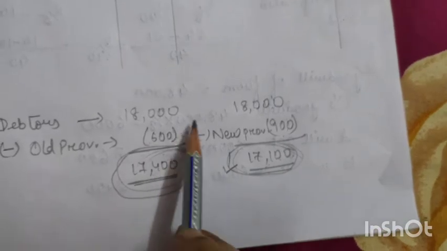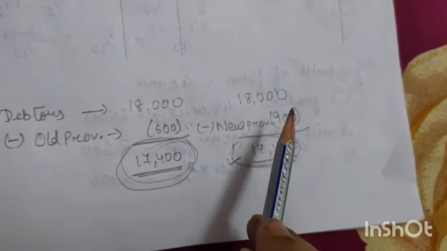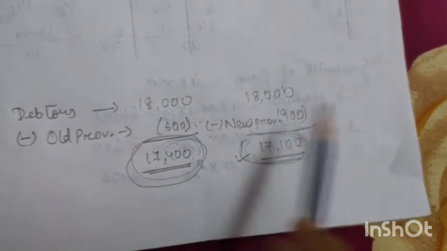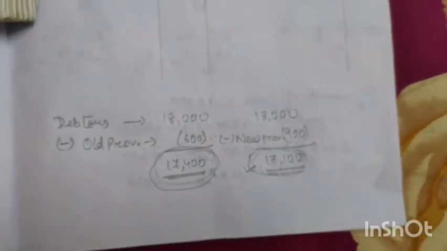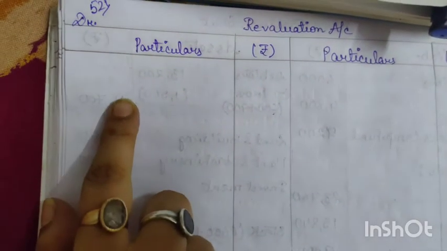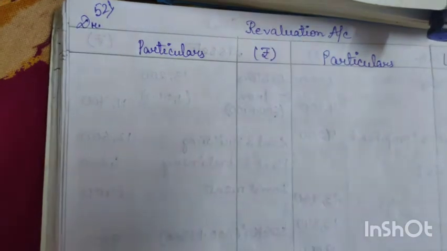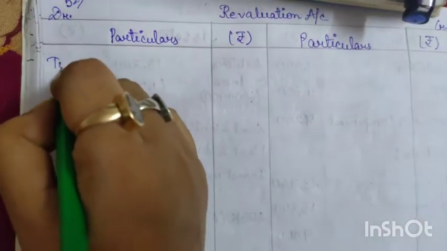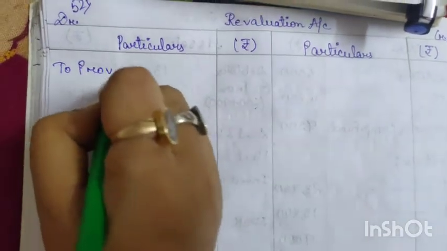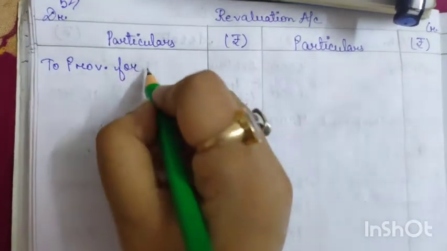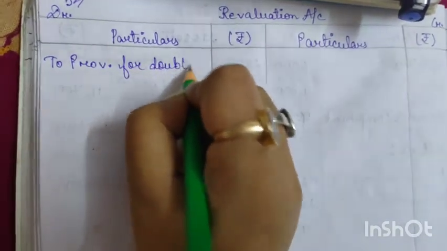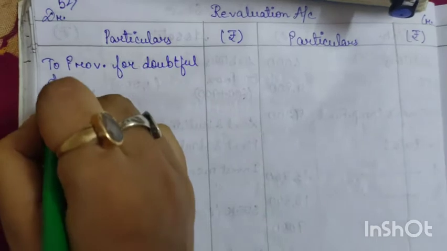So whenever the value of provision for doubtful debts increases, it should always be recorded on the debit side of revaluation account. So we will write here, to provision for doubtful debts.